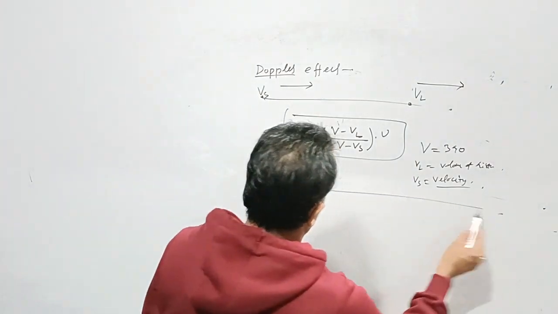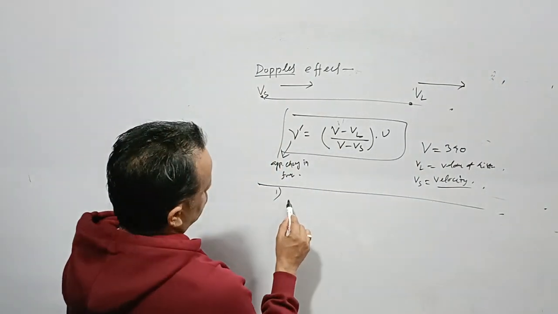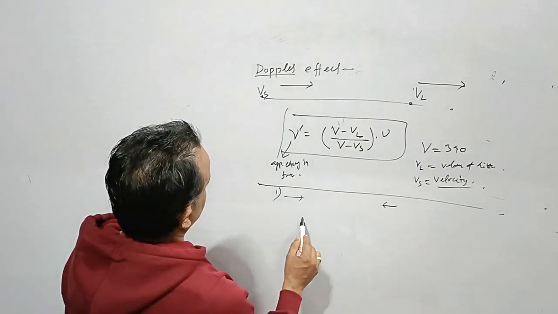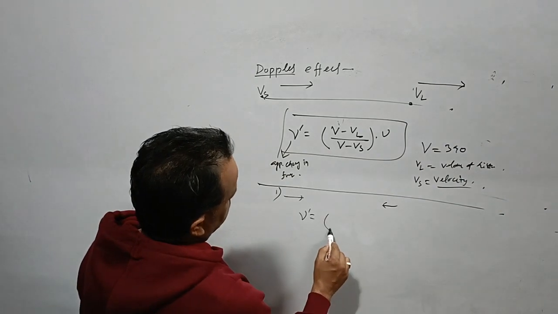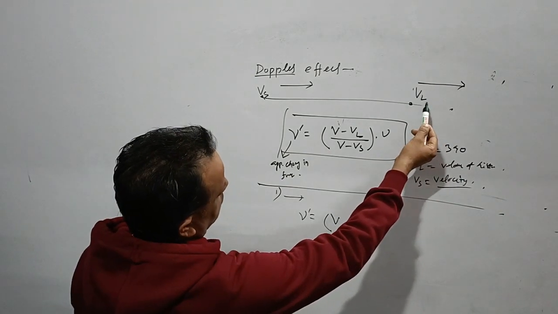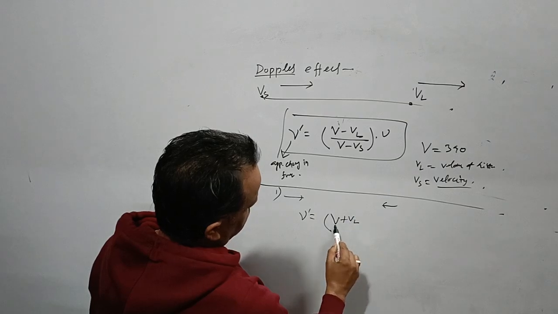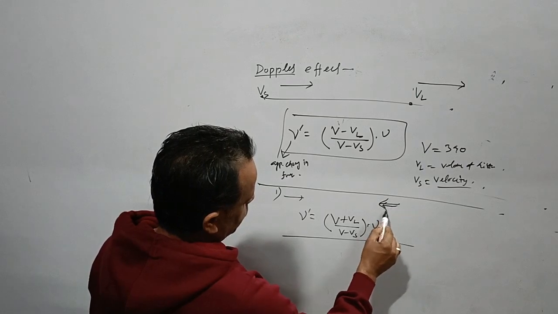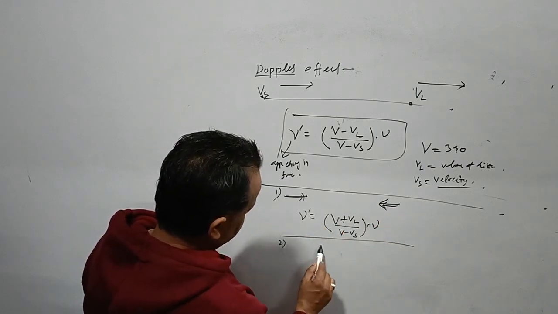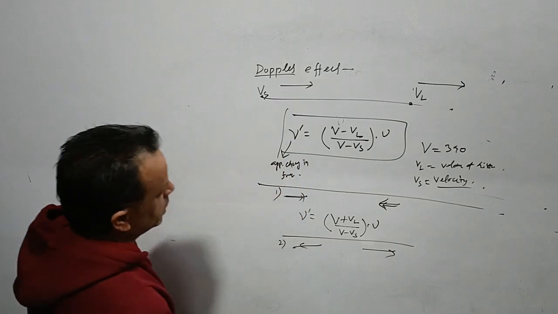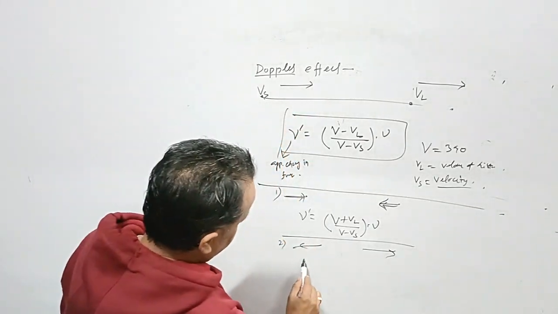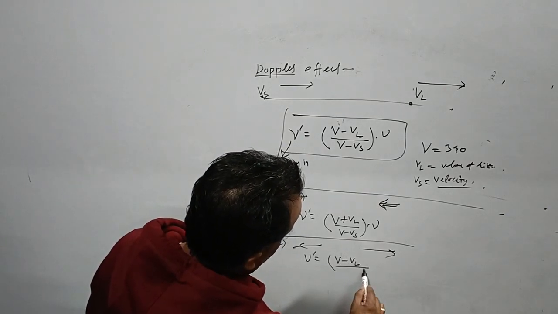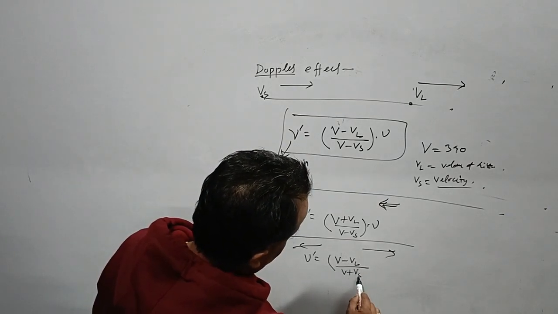Let us suppose we have a case in which the source and listener are moving toward each other. In that case, nu dash will be V plus VL upon V minus Vs into nu, since the listener is moving in the opposite direction. Suppose the source and listener are moving away from each other, in that case the source is moving away and the listener is going its own way, so it will become like this.